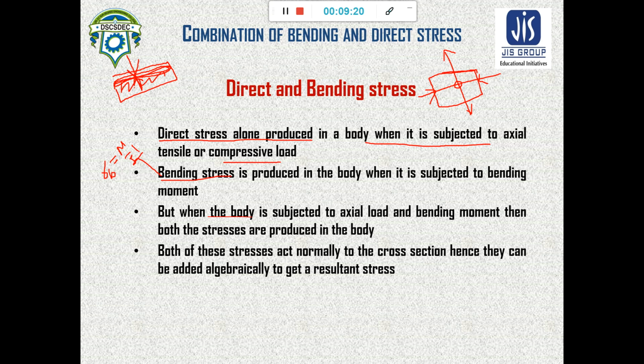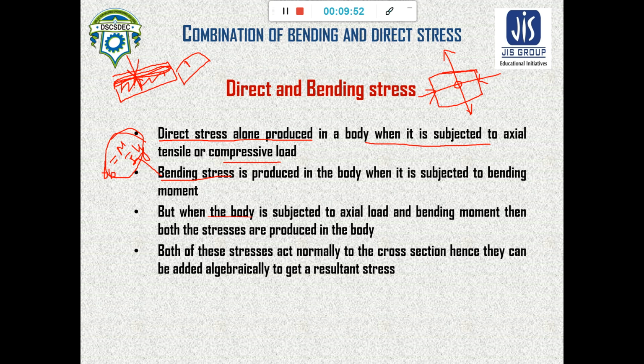That's what we found in the last module. Here y and I are constants, because for a body which is not changing its shape, the moment of inertia I and the distance from the neutral axis to the topmost fiber y are not changing, but the value of bending moment is very important.